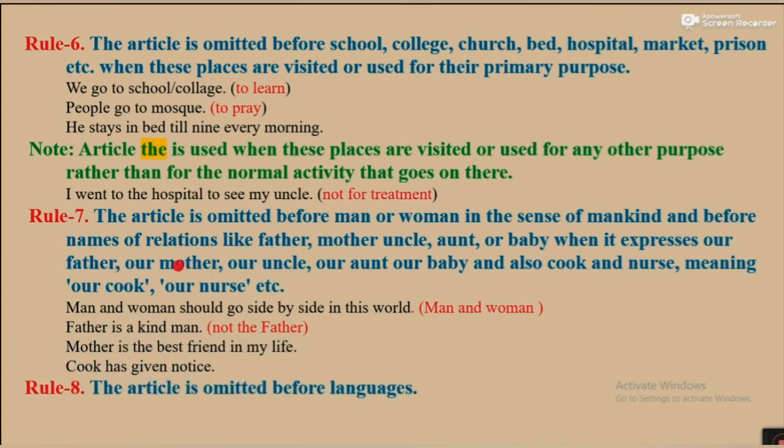Rule number 8. The article is omitted before languages. We know we cannot use article before languages, but we can use article before nation or race. For example, we are studying English. Here English is not a race or nation. English is a language. So we can't use the English. We should use only English. They speak French at home, not the French.